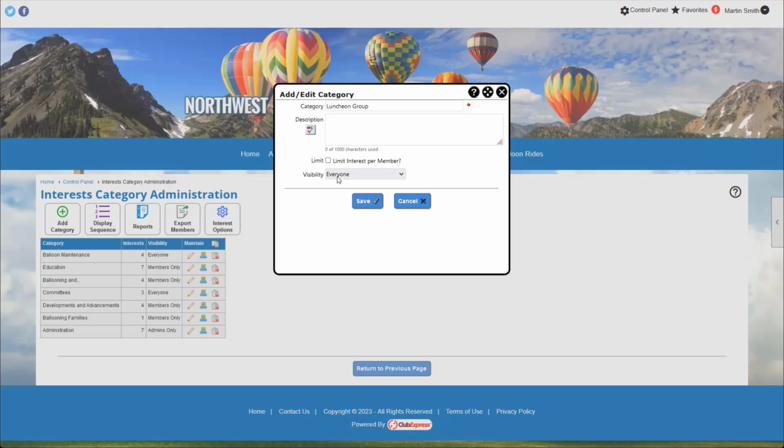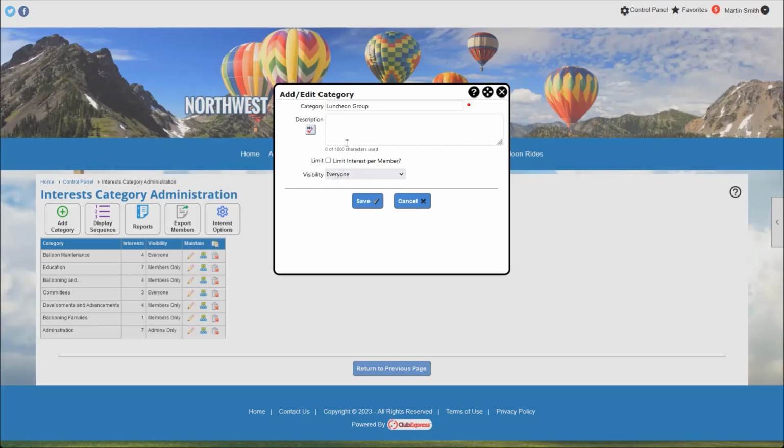You can also control the visibility of this category. So you can say this category is visible to everyone, meaning it's going to show up for both members and non-members. We can set it to members only, meaning it's only going to show up for members. And there's also the option to set it to be admin only visibility or admins and member profile, meaning it's not going to show up on the module page, but it will show up in a member's profile for them to select interests from there. We will take a look at the member profile where we can see that, and we'll also take a look at the interest module page here in just a few minutes.